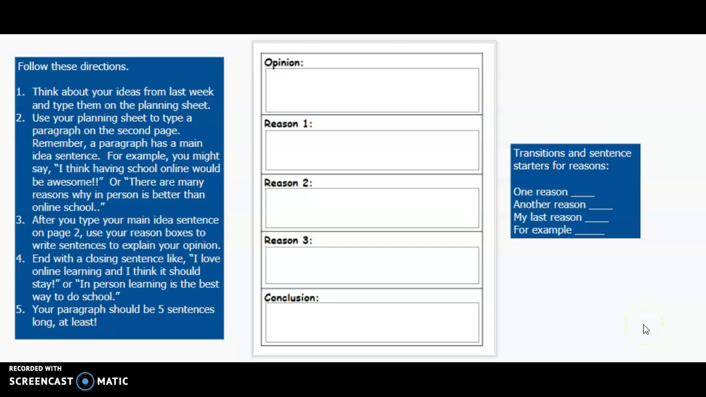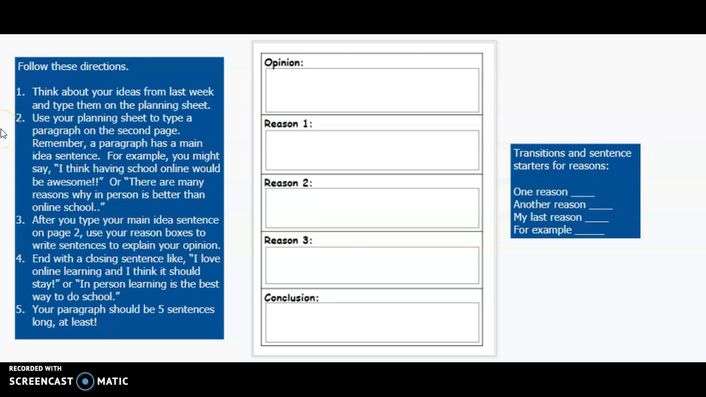So this week for writing, we are still doing opinion writing, and you actually are going to be using your ideas from last week. So here it says, follow these directions. Think about your ideas from last week and type them on the planning sheet. Use your planning sheet to type a paragraph on the second page.